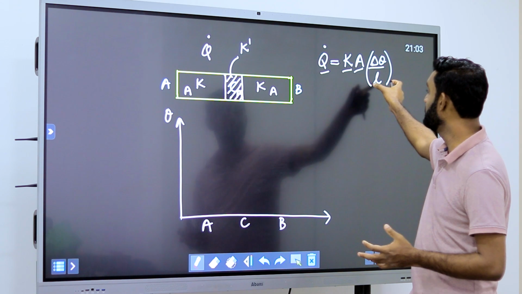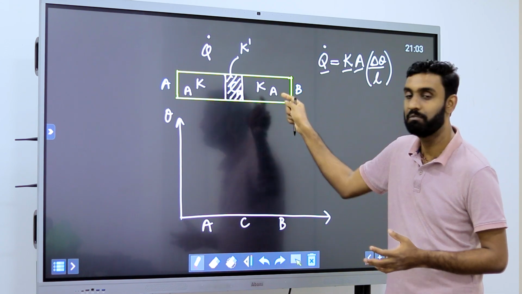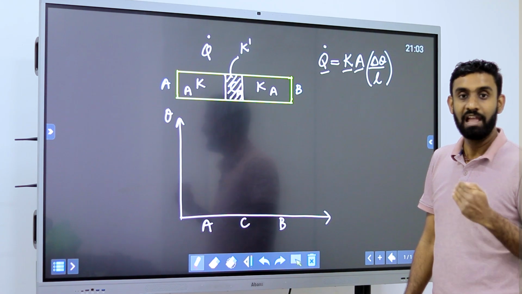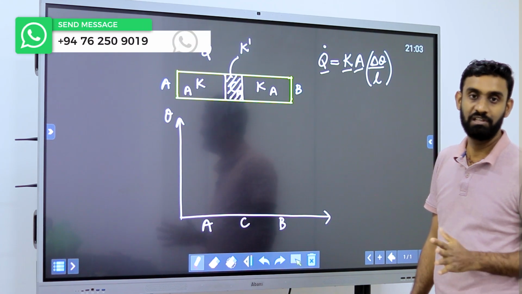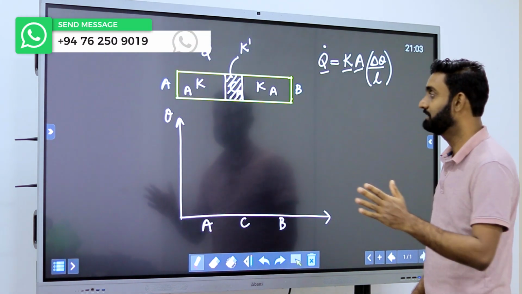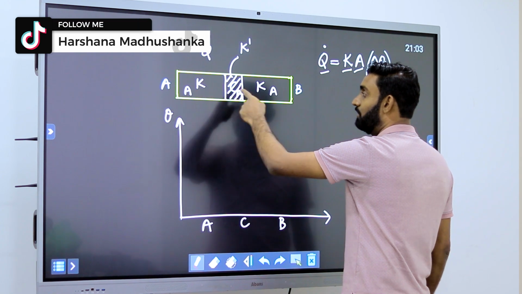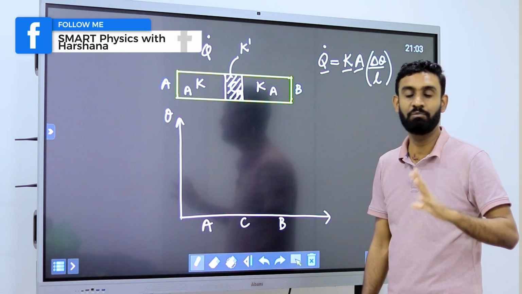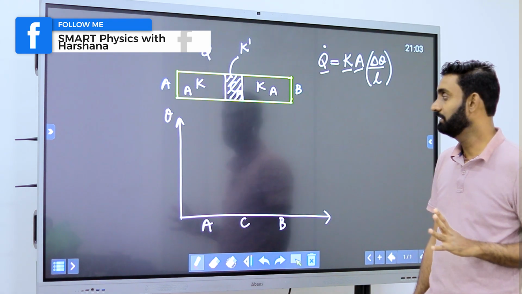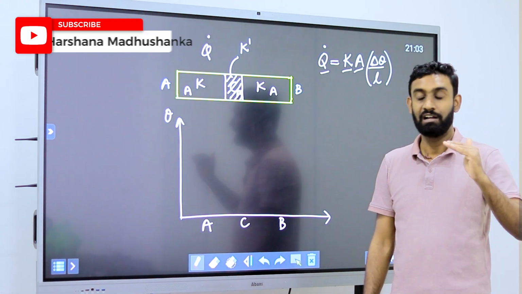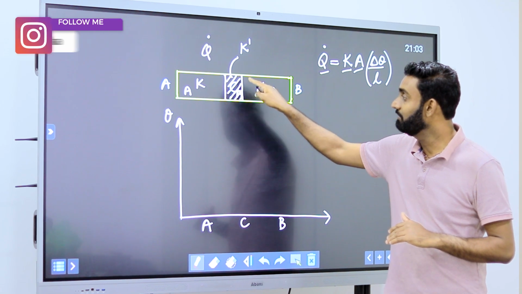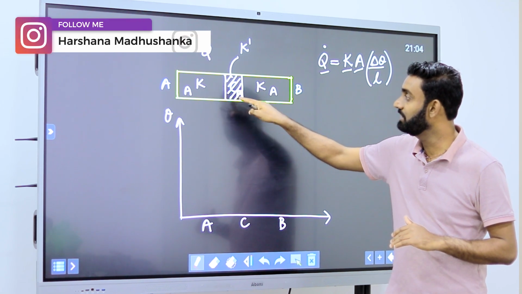Then if the temperature gradient is the same in A and B, we should have the same slope, or the same angle with the x-axis positive direction, right? And another thing, once I'm going along the rod, the temperature should decrease and it should be linear when it comes to the steady state. Then temperature should decrease and we should have some kind of a difference here because